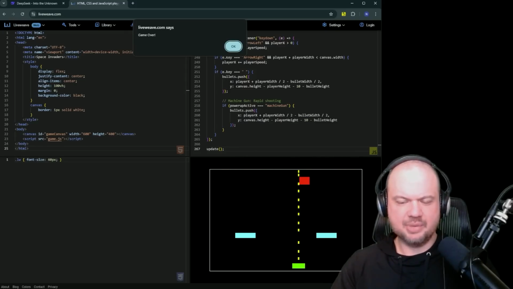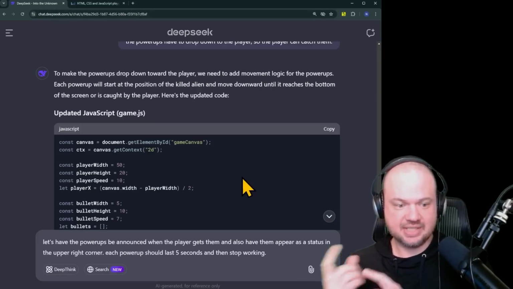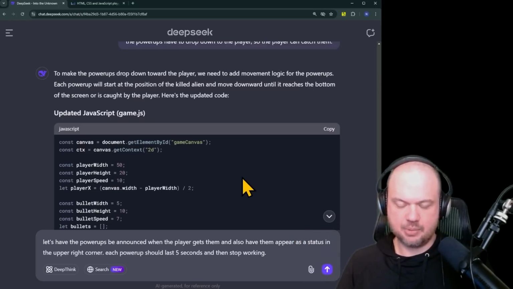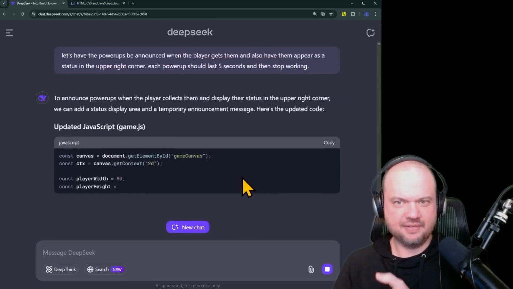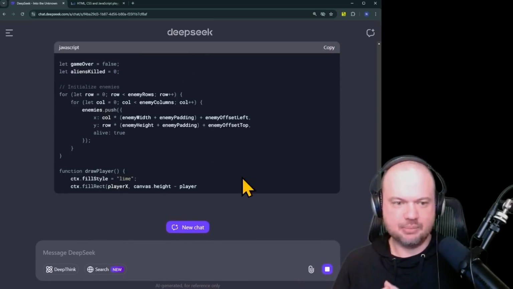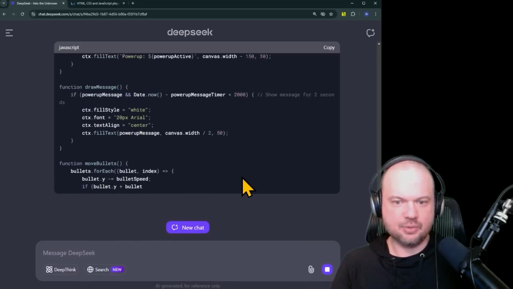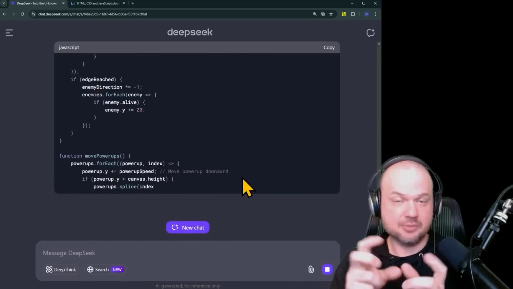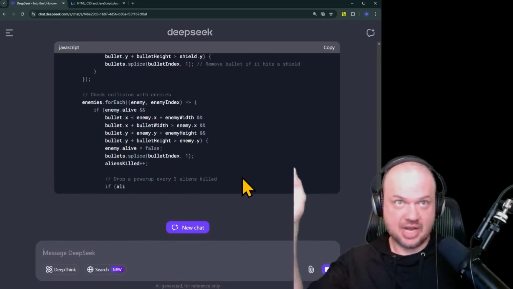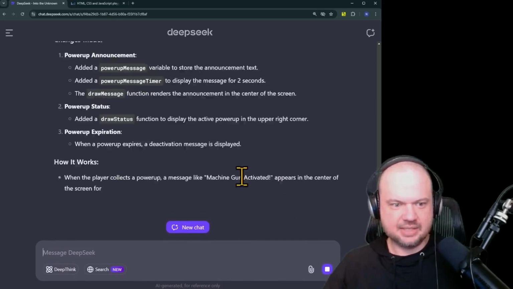All right, that was pretty good, but I have no idea which power-up is which. So let's have the powers be announced when the player gets them and also have them appear as a status in the upper right corner. Each power-up should last 5 seconds and then stop working. So we're getting a little bit more advanced. Keep in mind, we're going back and forth, meaning that it has to keep in mind everything we've added already and iterate on top of that. So now we're adding announcements on the screen, a timer functionality where we can see how long the power-ups are lasting. And here it is.